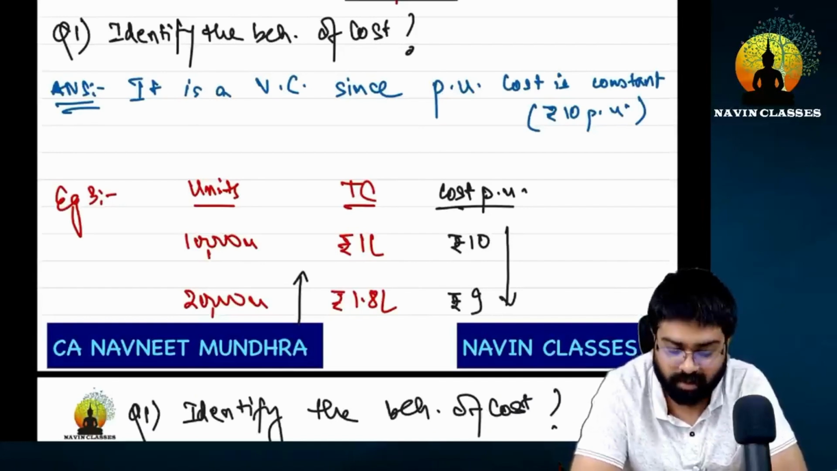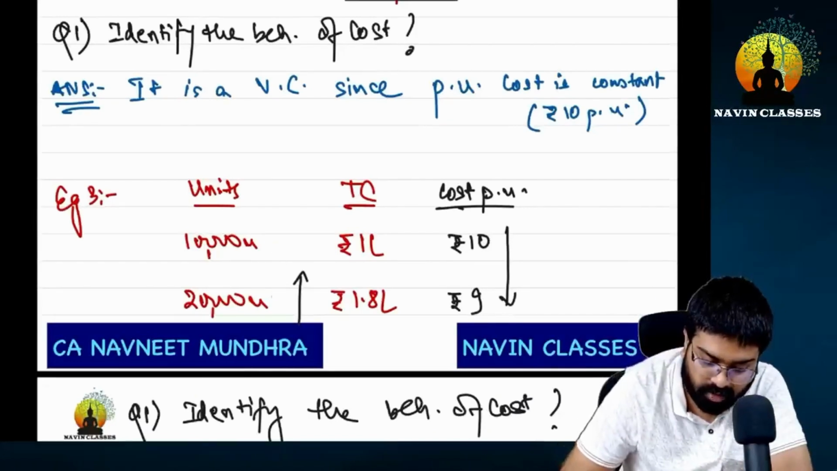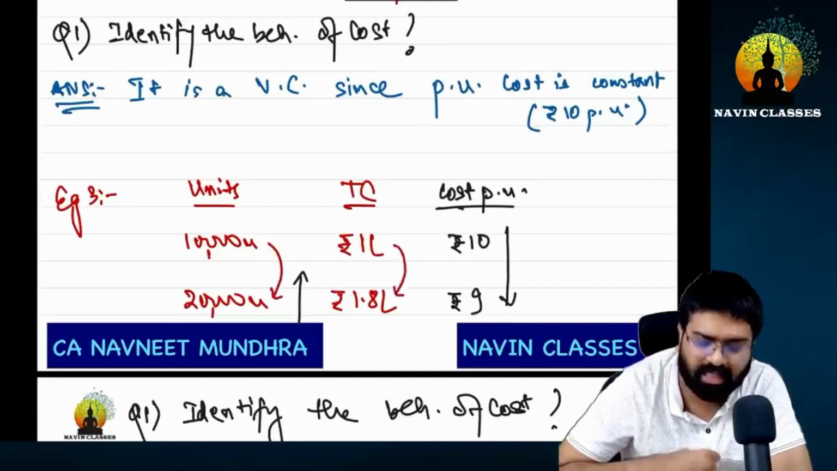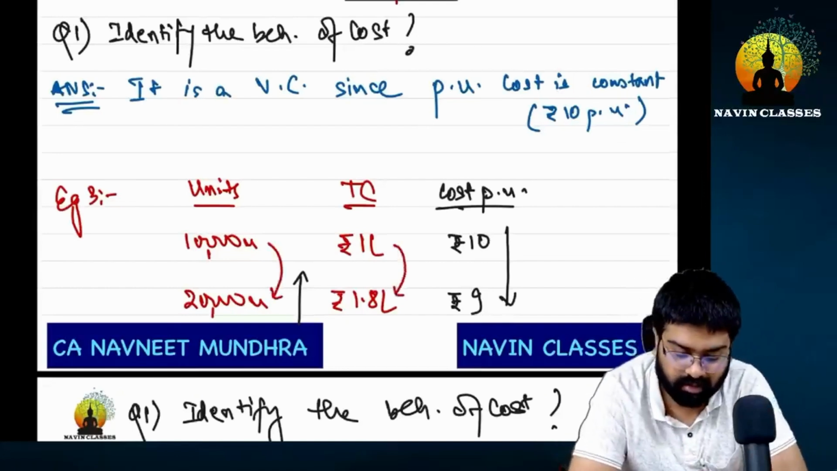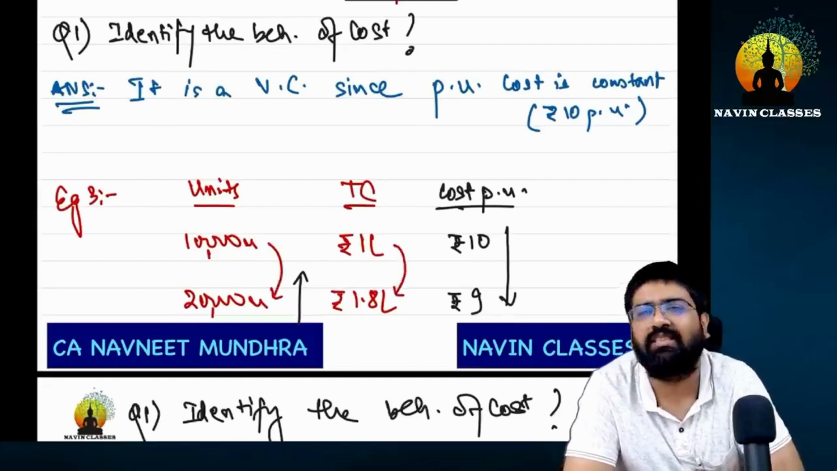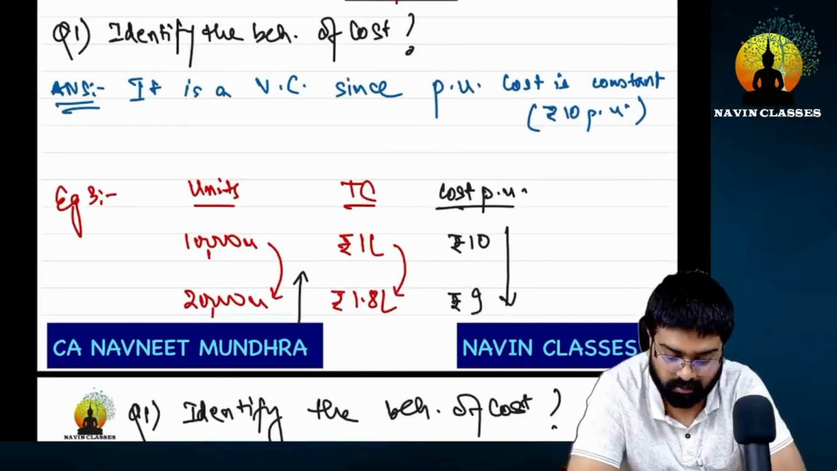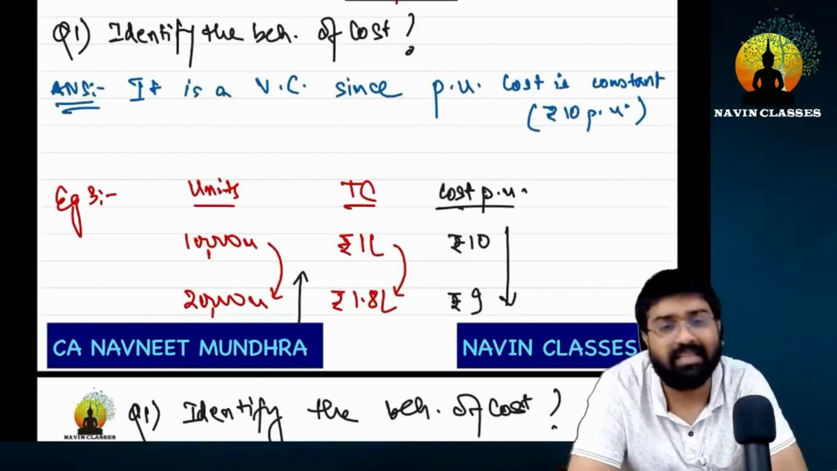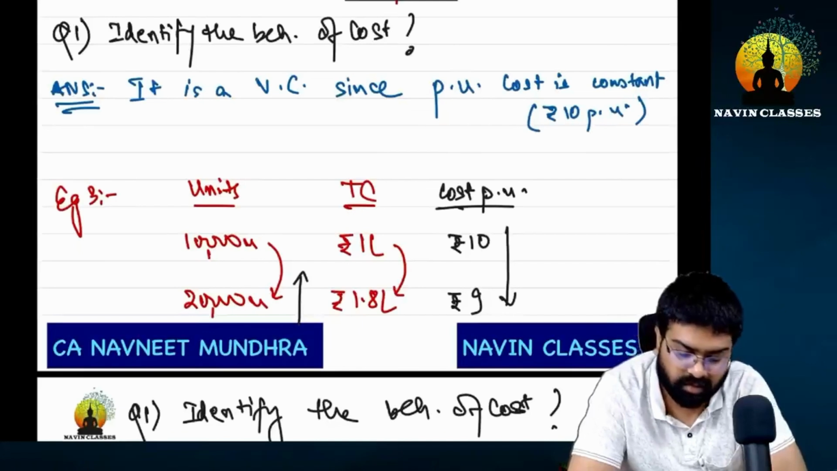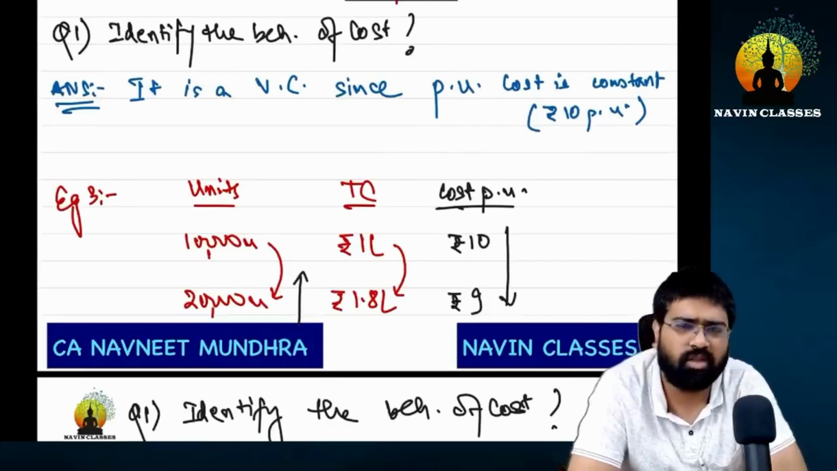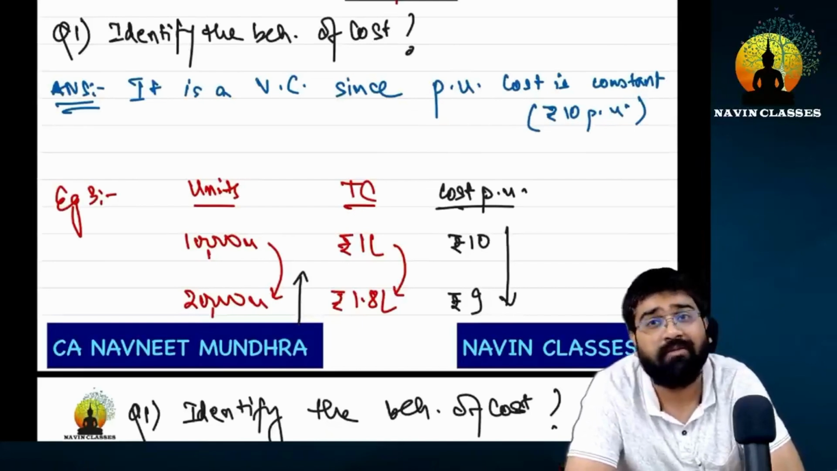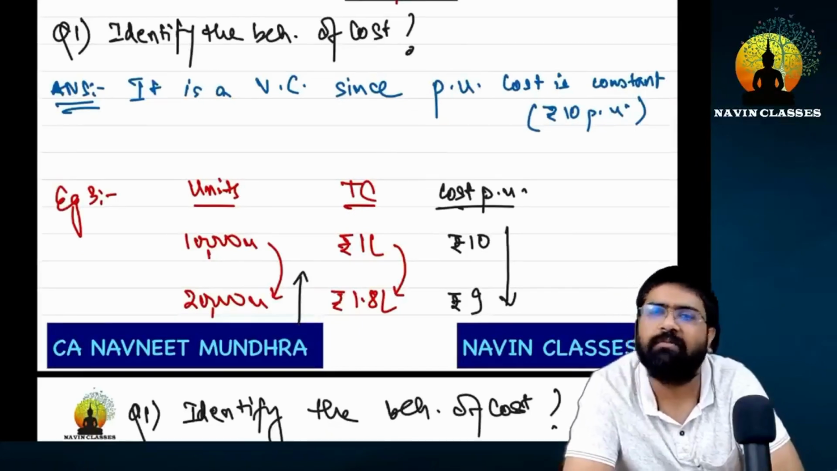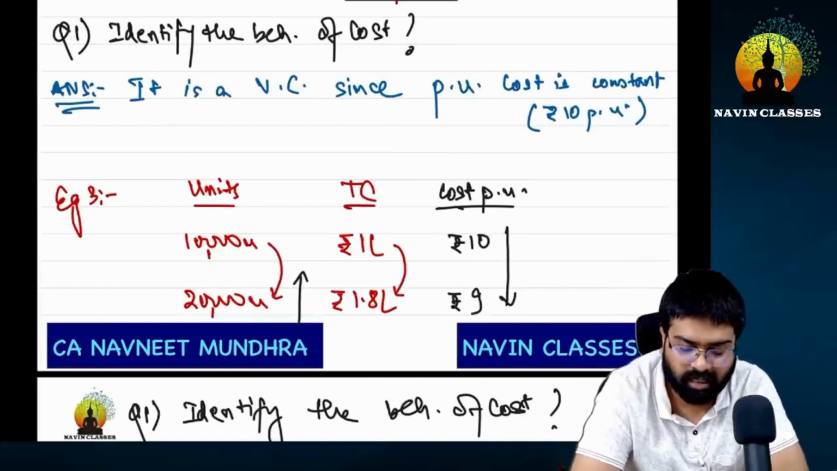Listen to me carefully. Tell me friends, if 10,000 becomes 20,000, how much did the cost increase? Increased by 80,000. Tell me, this increase which happens, which cost is the increased cost? Please understand that the variable part must be increasing. The fixed one will remain the same, so the cost increased by 80,000.